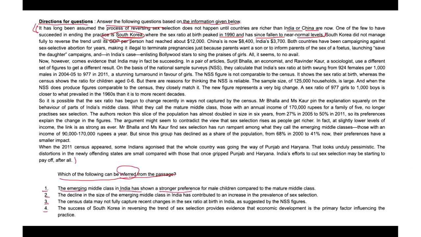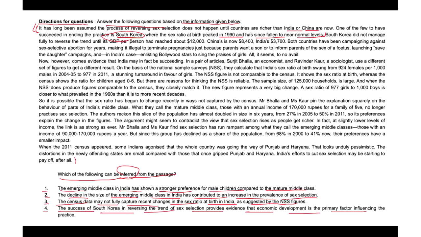Second, the decline in the size of the emerging middle class in India has contributed to an increase in the prevalence of sex selection. Third, the census data may not fully capture recent changes in the sex ratio at birth in India, as suggested by the NSS figures. And the fourth, the success of South Korea in reversing the trend of sex selection provides evidence that economic development is a primary factor influencing the practice.